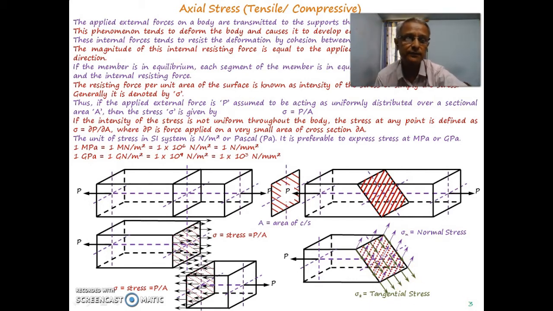The internal force will be equal and opposite to this external force, but for analysis we will be considering a perpendicular component of it and a parallel component of it. The component which is perpendicular to the cross section considered is termed as normal stress, and the parallel one will be considered as tangential stress.